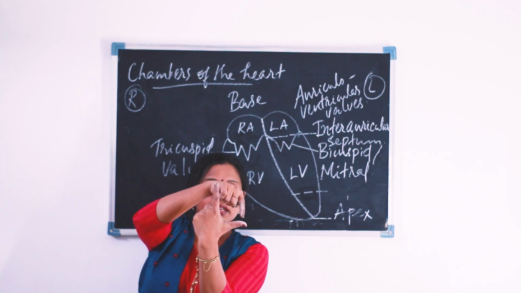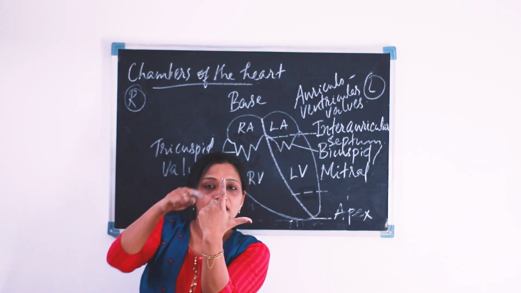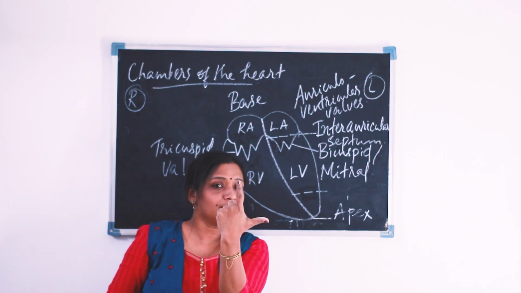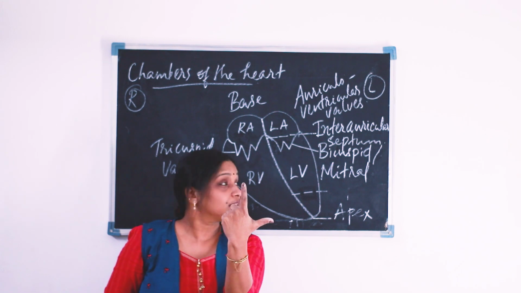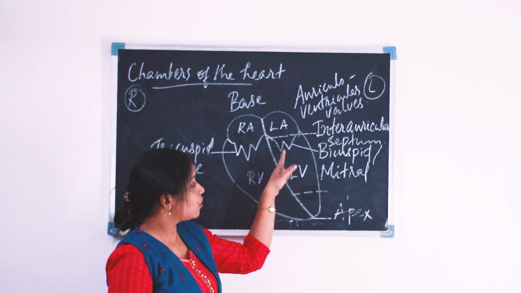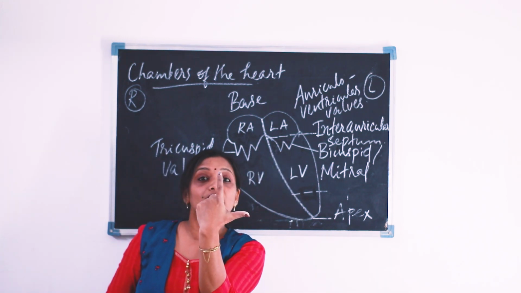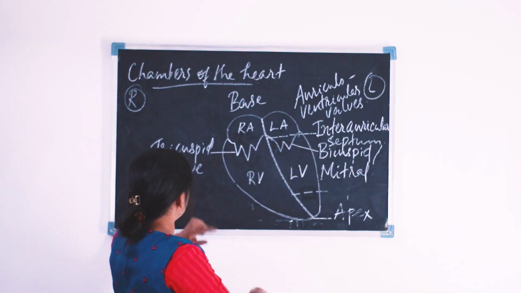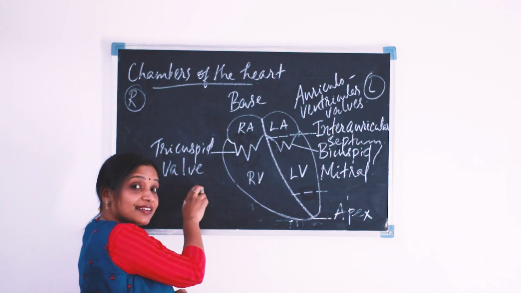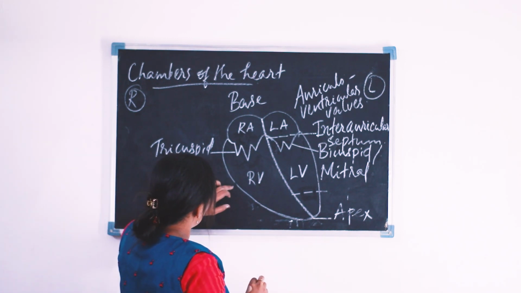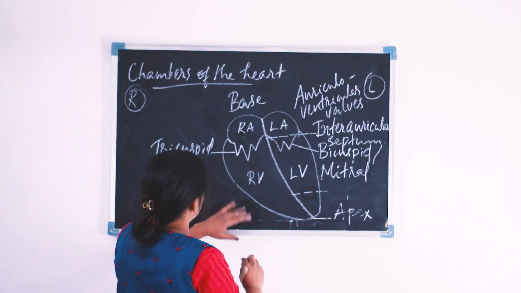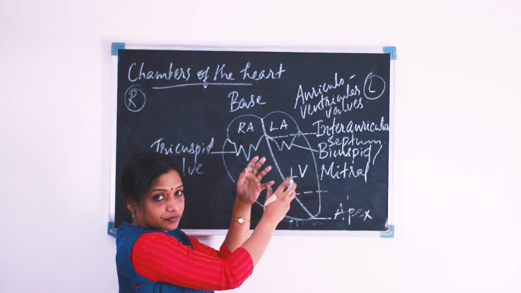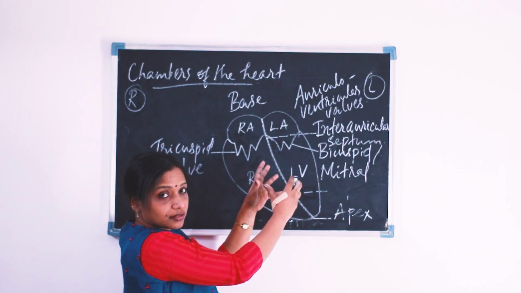And how many fingers are here? 2. 2 fingers represent the alphabet L. So that you can remember that on the left side of the heart, the valve consists of two cusps, hence the name bicuspid valve, whereas here the name is tricuspid valve.